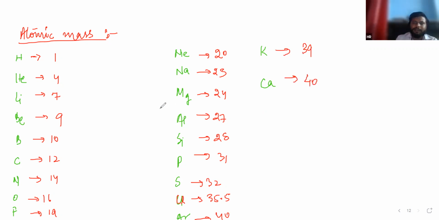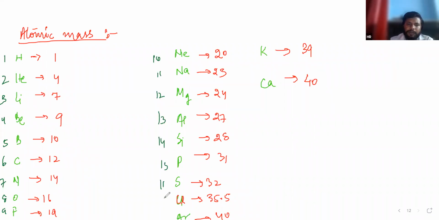You will see there is a difference only. And what about its atomic number? So I arranged the atomic number from 1 to 20. Its atomic number is 1, 2, 3, 4, 5, 6, 7, 8, 9, 10, 11, 12, 13, 14, 15, 16, 17, 18, 19, and here it is 20.